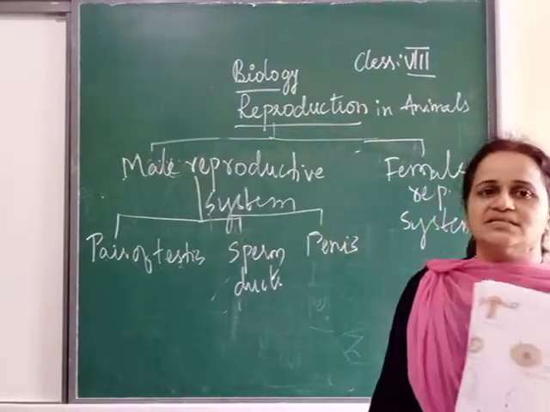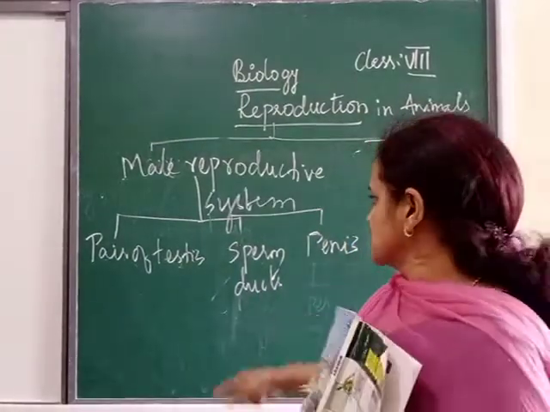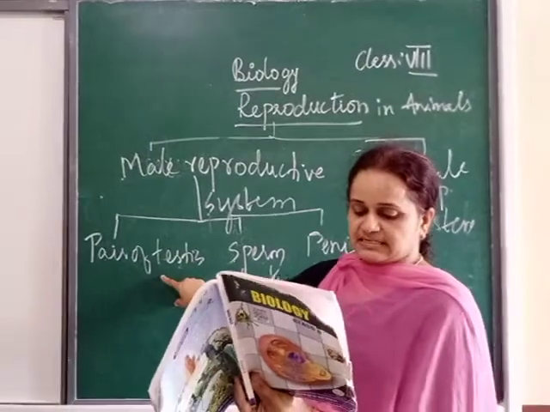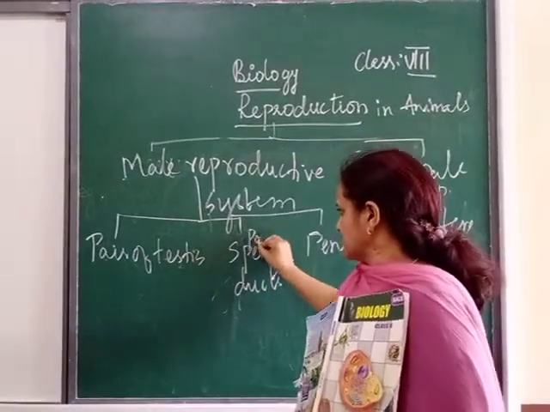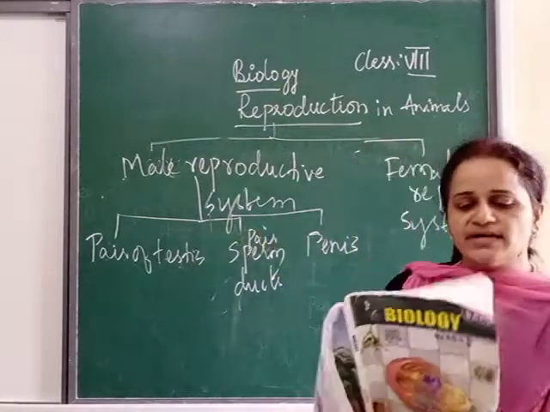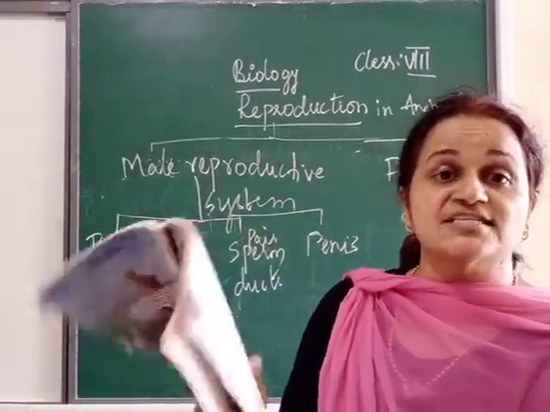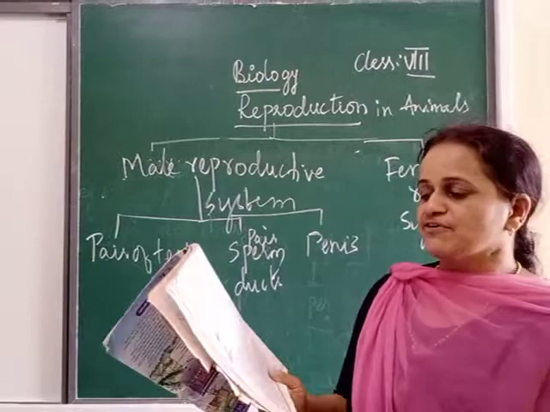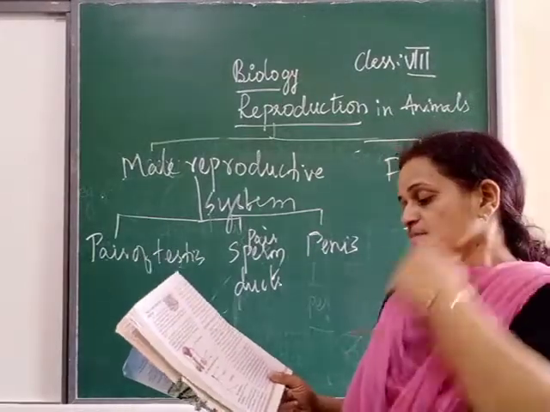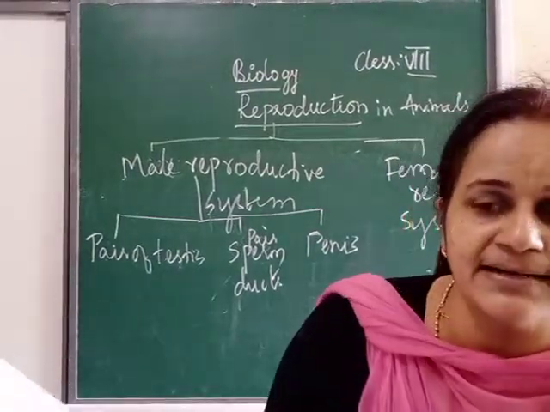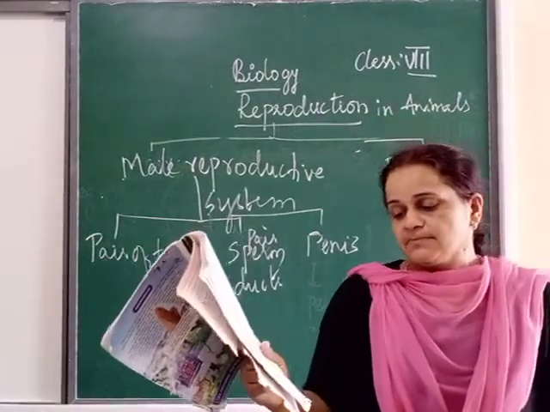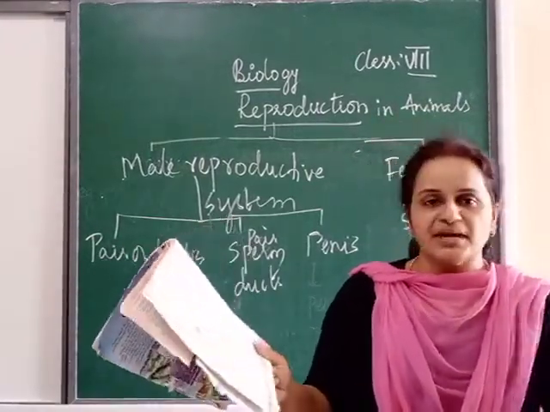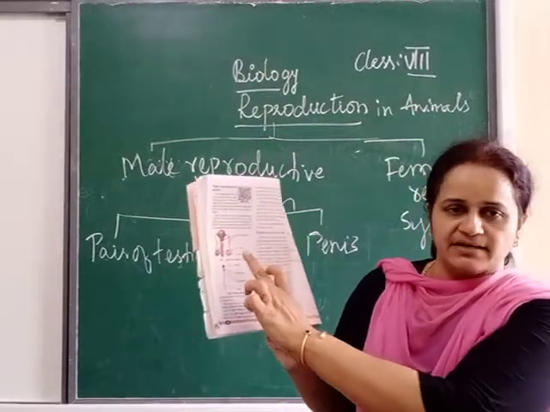So the male reproductive system consists of a pair of testes, then a pair of sperm ducts. Pair means two. If you look at figure 7, you can see the sperm ducts, also called seminal ducts, and then we have the penis.